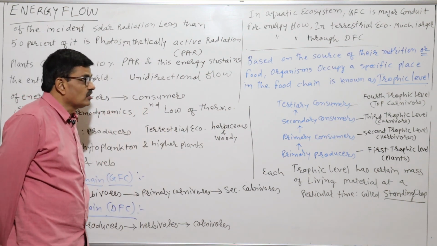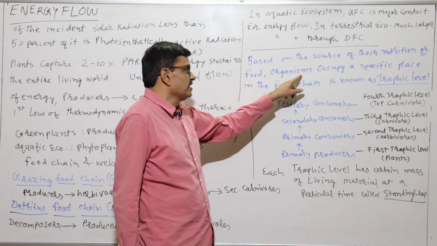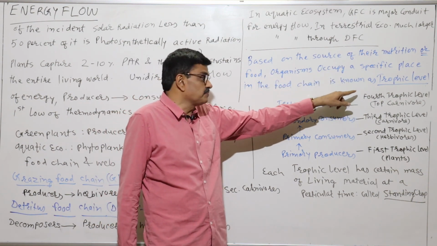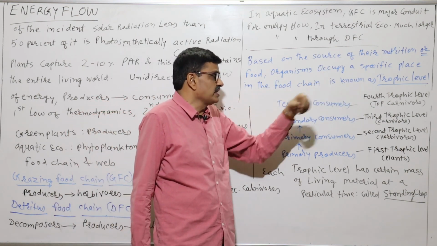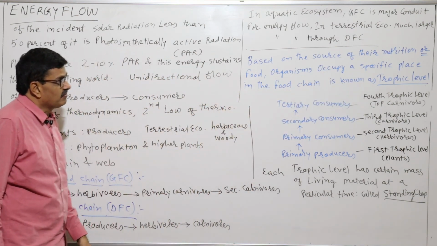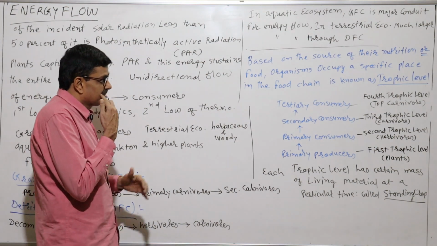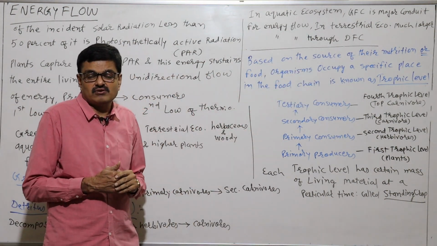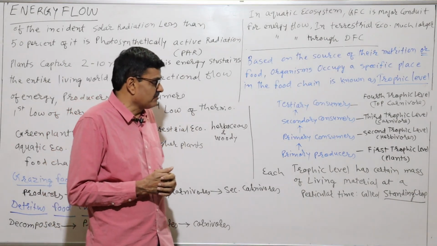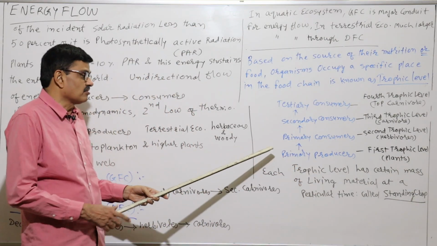This is based on the source of their nutrition or food. Organisms occupy a specific place in the food chain, which is known as the trophic level.